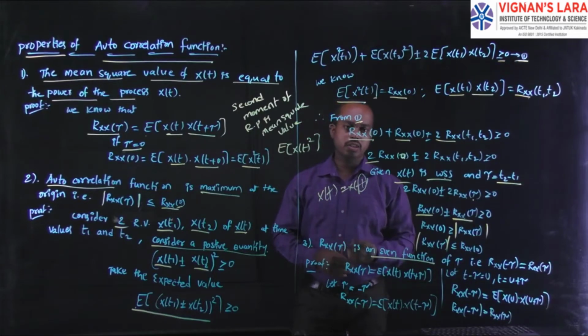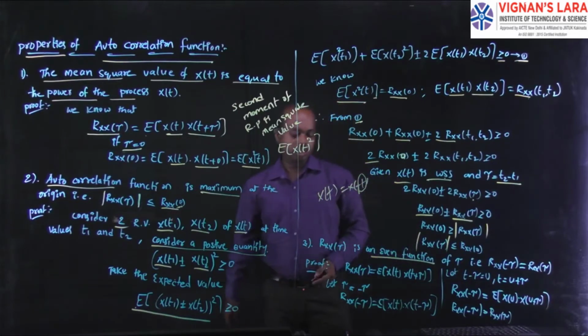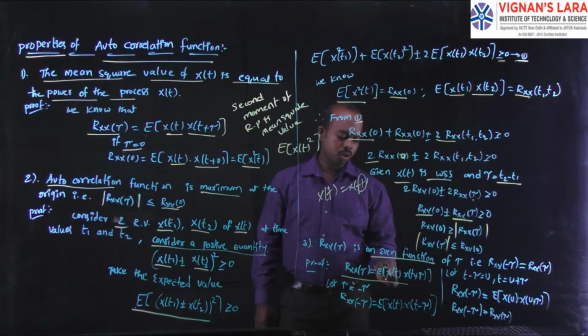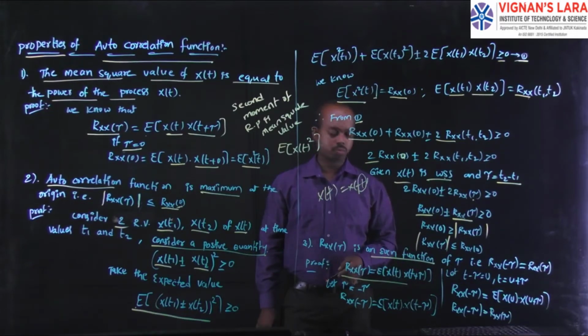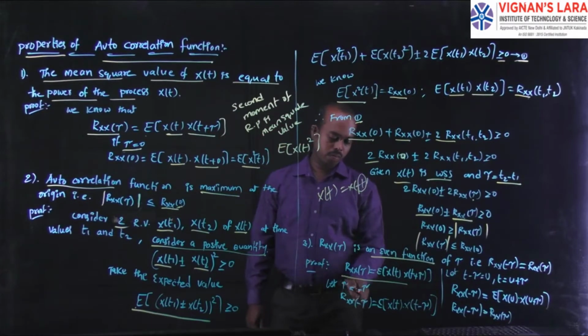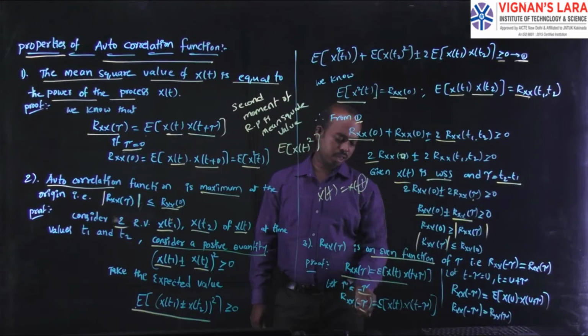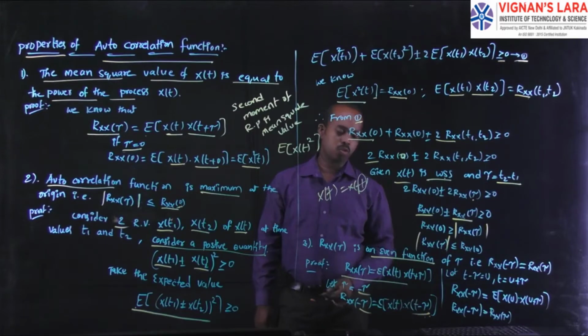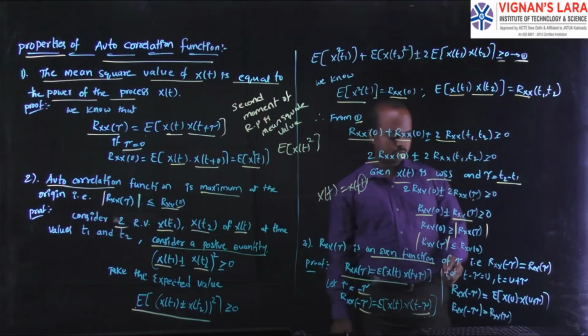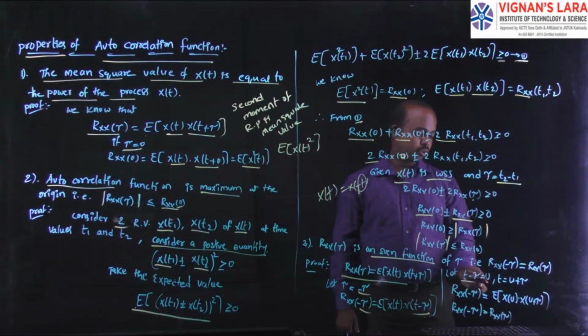To show this, we can consider the basic formula of the autocorrelation function, that is Rx of tau is equal to expectation of x of t into x of t plus tau. In this formula, just replace the tau value: tau is equal to minus tau. Then substitute, where tau is there, replacing it with minus tau, here and here. Both quantities I am replacing with minus tau. Then I have to take one assumption: t minus tau is equal to u. From this, t is equal to u plus tau.